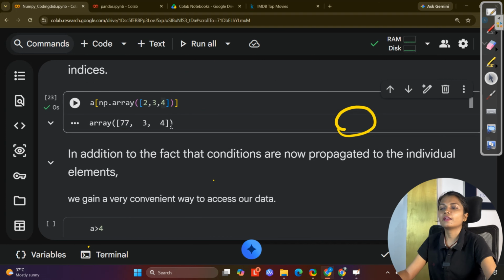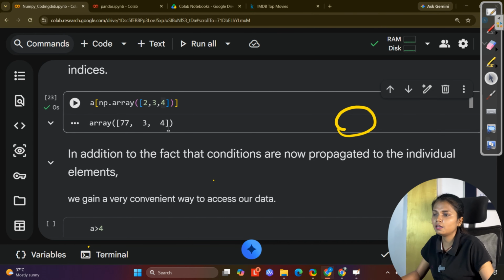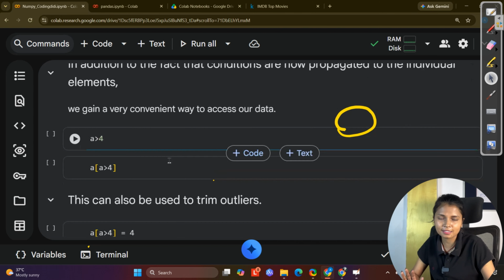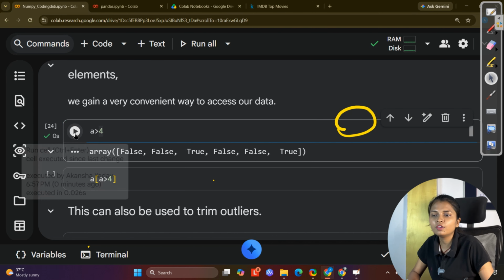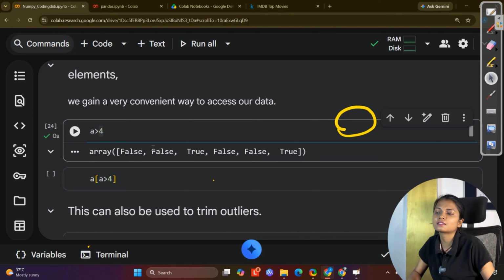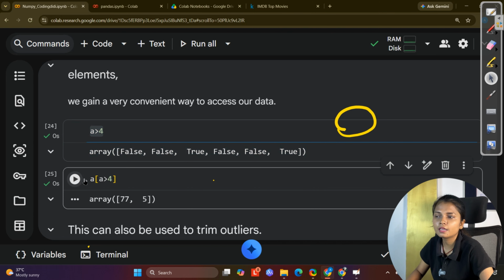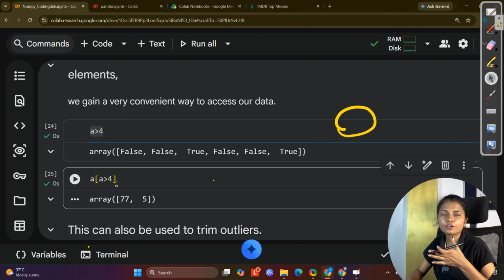Now, what is indexing? In addition to the normal list indexing that we have, we can use arrays themselves as indexes. For example, if I am writing np.array, and this array says 2, 3, 4. Now what is 2, 3, 4? If you go back to A over here, this is array 2, 3, 4 we said, right? And we are getting the values for the 2, 3, 4 only, 77, 3 and 4. So basically we have the indexes allotted within the array.